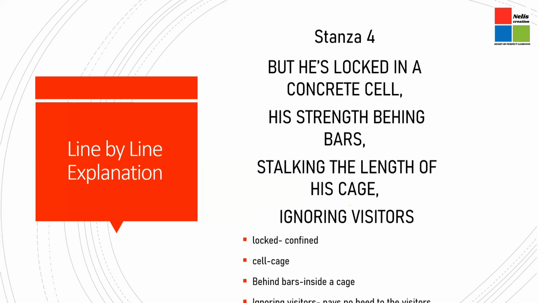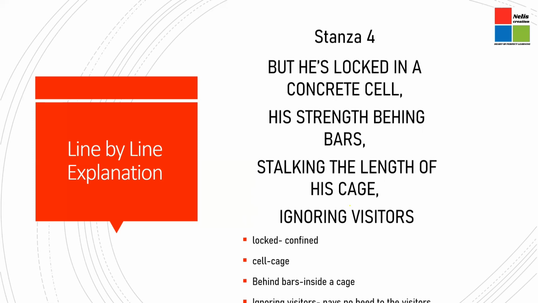In the next stanza, the poet has again brought us to the reality that unfortunately the tiger is not in its habitat, but the tiger is locked, is confined, is caged in a concrete cell. The concrete cell refers to the cage of the tiger. Concrete means something which is built with the help of cement, sand, bricks, and so on. So therefore, the tiger is not amidst nature.